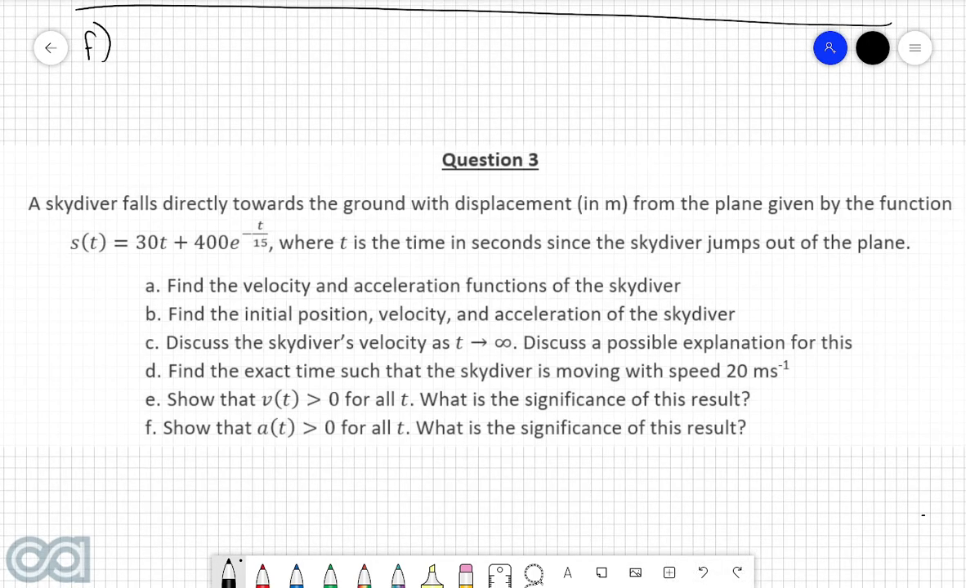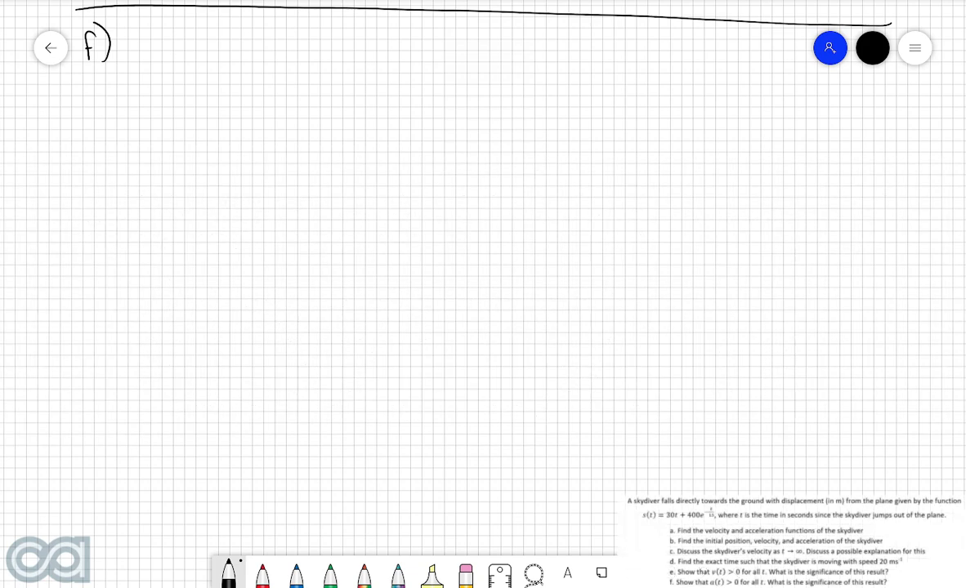Part F. Show that a of t is greater than 0 for all t. What is the significance of this result? Very similar to our last question, we are now aiming to show that the acceleration this time is always positive for all values of t. We'll approach this very similarly to how we did the velocity function, in that we are going to use a sign diagram.